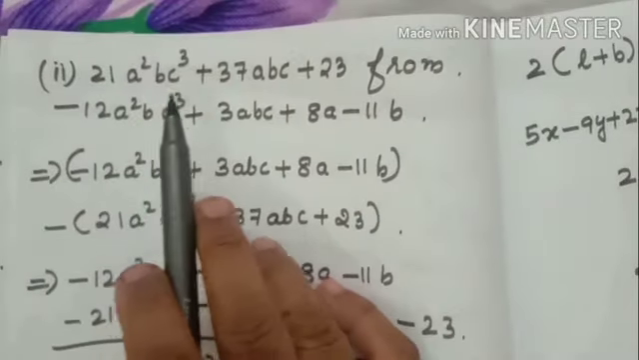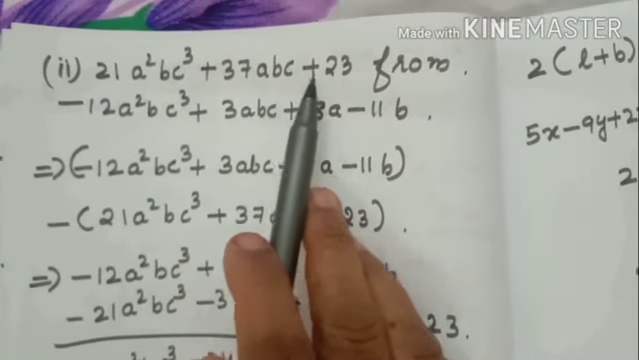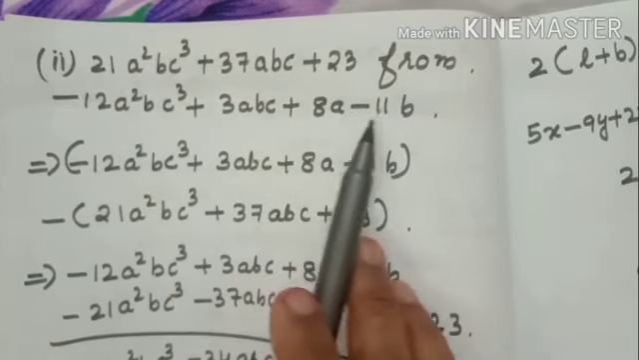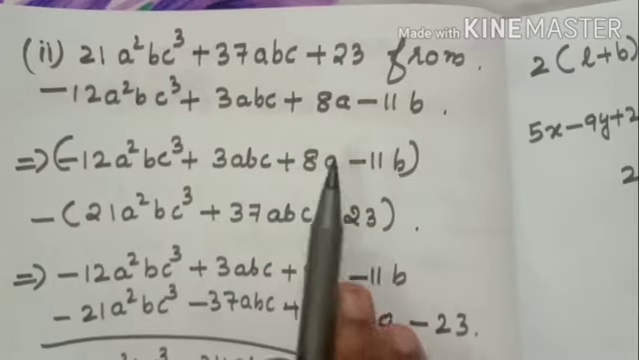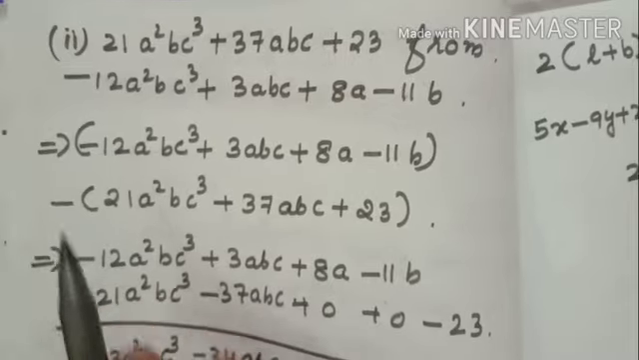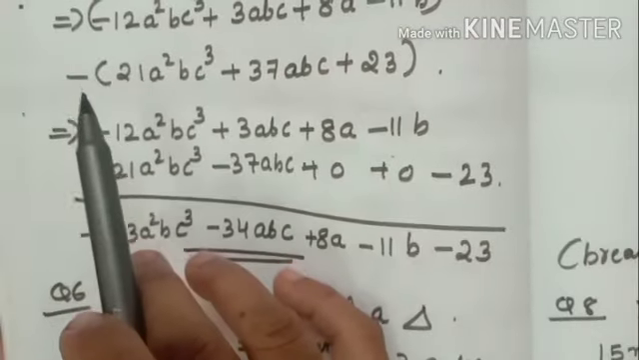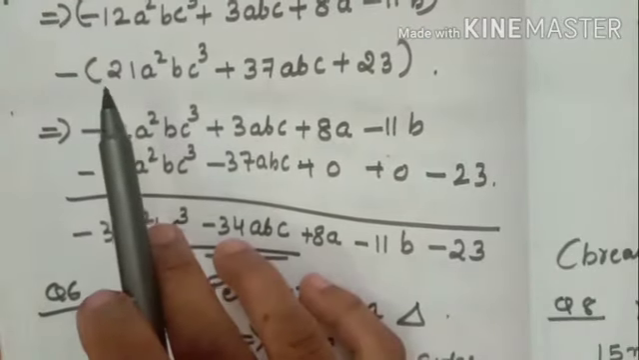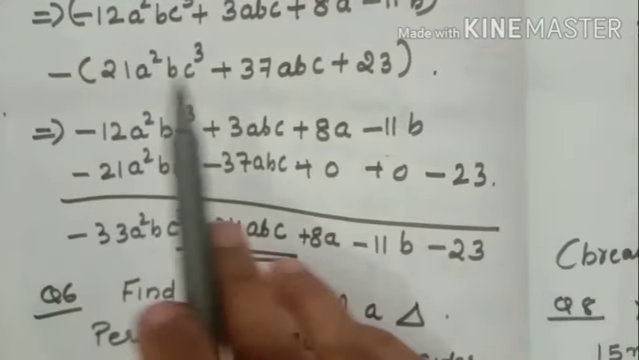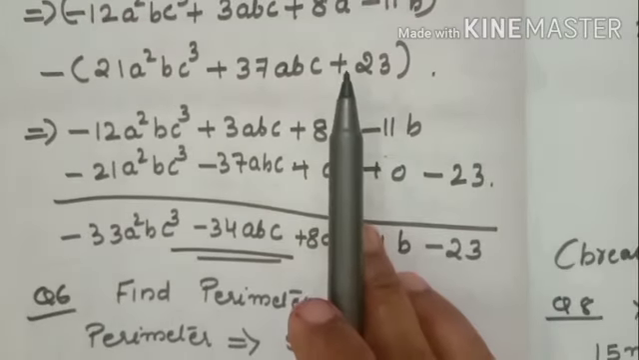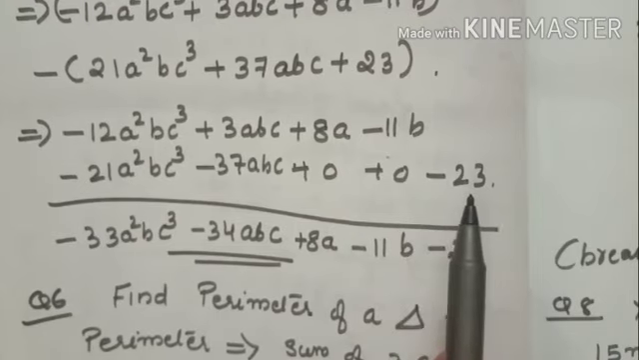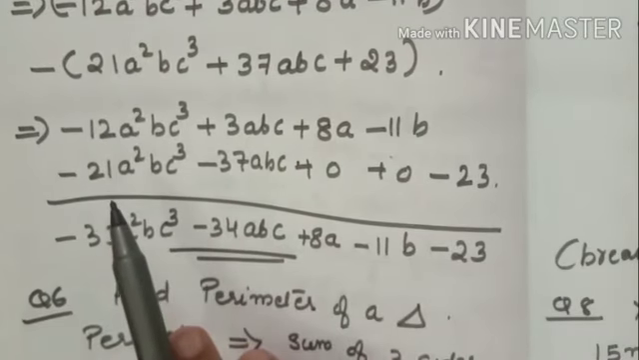Next one, 21 a square bcq plus 37 abc plus 23. From this one first, after that the subtraction sign, then next this one you put in a bracket. Before the bracket negative sign, you have to multiply with the negative sign throughout. Minus, this one comes minus, here plus sign, minus plus, this also will come minus. Minus to this, because here no constant term is there, so I written it separately. Okay, so you do it.